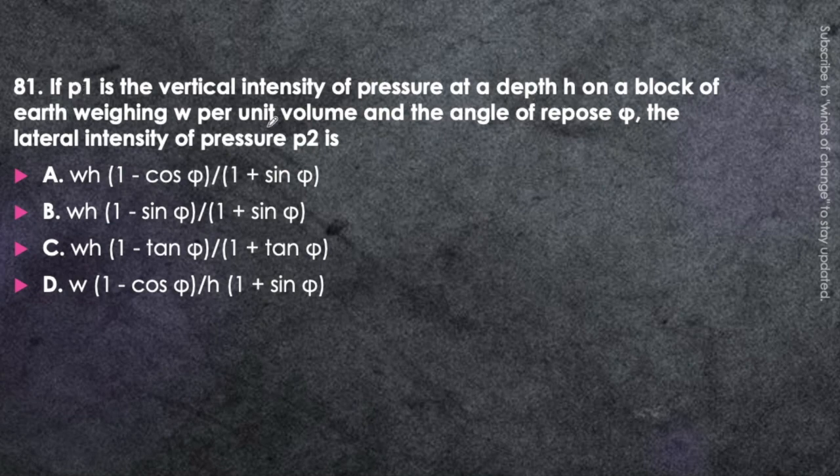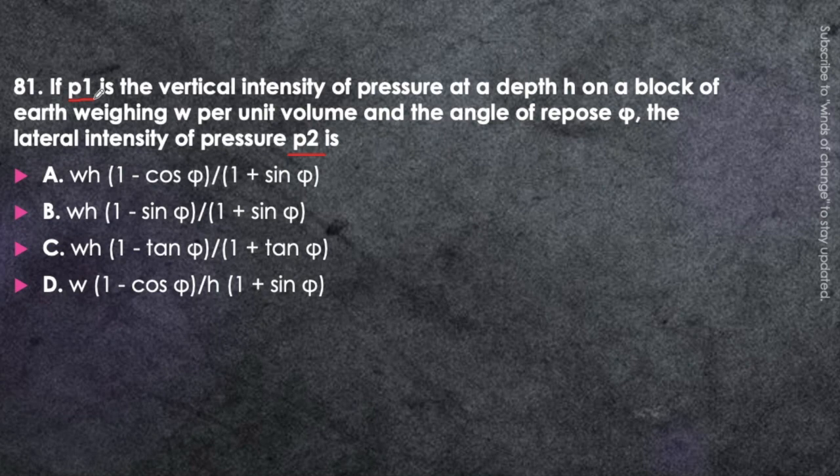Next question. If P1 is the vertical intensity of the pressure at the depth h in a block of earth weighing W per unit volume with angle of repose phi, the lateral intensity of the pressure P2 is: WH (1 minus cos phi) upon (1 plus sin phi), WH (1 minus sin phi) upon (1 plus sin phi), WH (1 minus tan phi) upon (1 plus tan phi), or W (1 minus cos phi) upon H (1 plus sin phi). Just think about it. What will be the lateral intensity of the pressure, that is the horizontal pressure P2, if the vertical pressure is P1? Just think about it. I think you know the answer from soil mechanics.